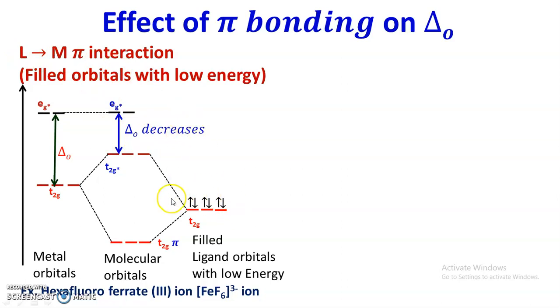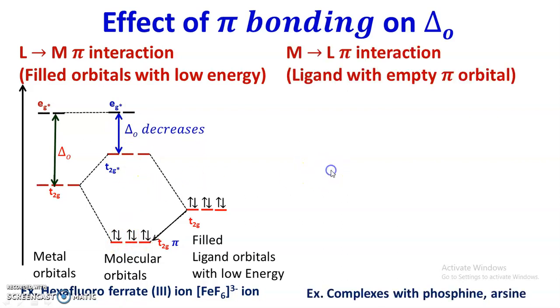The reason is there is a movement of electrons from T2g orbitals of the ligand to the lower bonding molecular orbitals, and therefore it is called ligand to metal pi interaction, which results in a decrease in delta O.